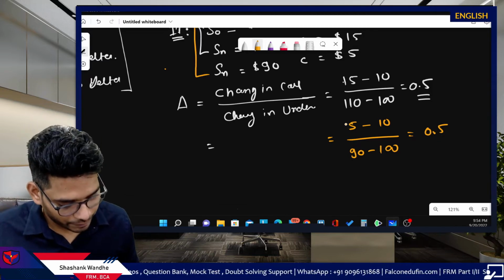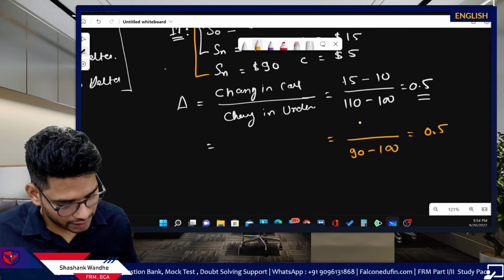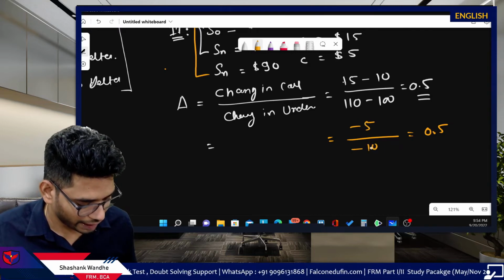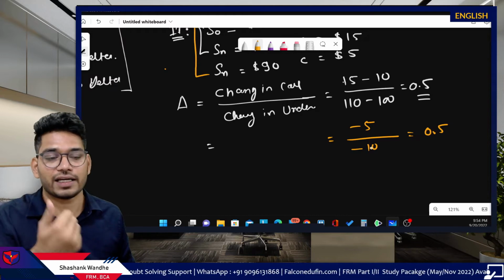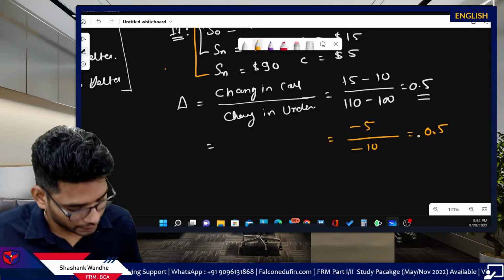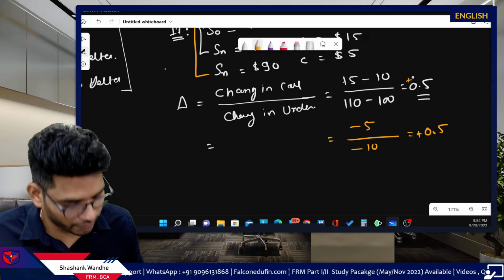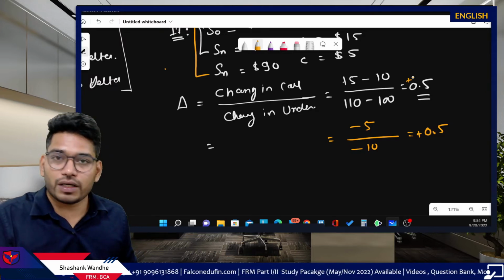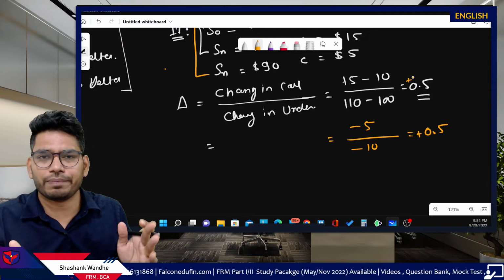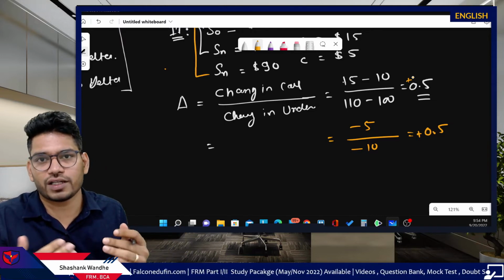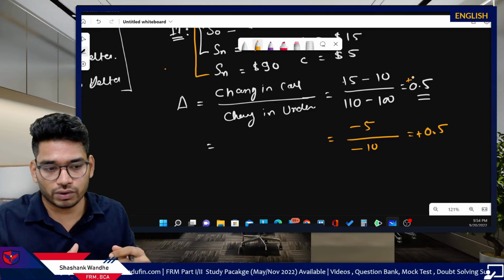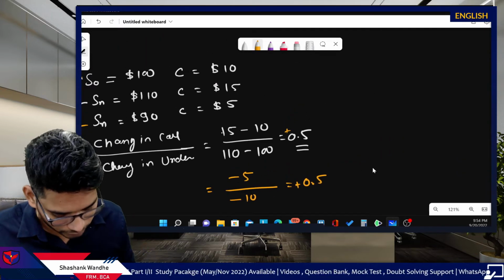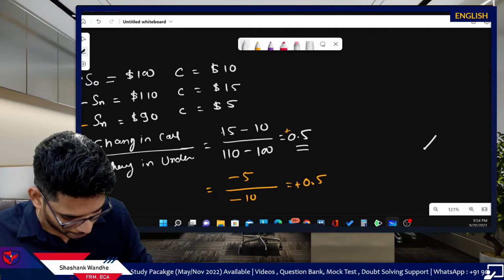Why? If you solve the numerator, you get -5, and the denominator gives -10. So -5 divided by -10 is plus 0.5, not minus. Remember, plus 0.5 in both cases. So this is how you measure delta. It is simply the change in option price with respect to the change in underlying price. We can also see what happens in the case of a put option.